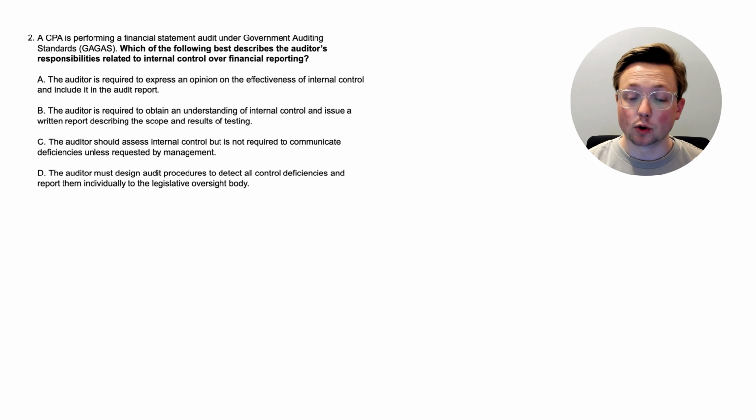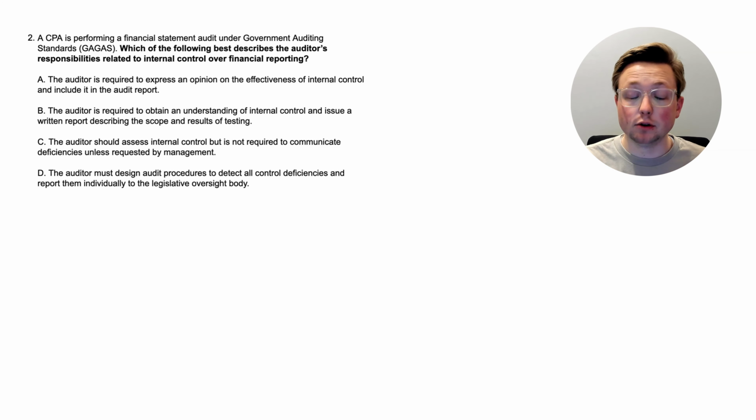Option A, the auditor is required to express an opinion on the effectiveness of internal control and include it in the audit report. Option B, the auditor is required to obtain an understanding of internal control and issue a written report describing the scope and results of testing. Option C, the auditor should assess internal control but is not required to communicate deficiencies unless requested by management. Or option D, the auditor must assign audit procedures to detect all control deficiencies and report them individually to the legislative oversight body.